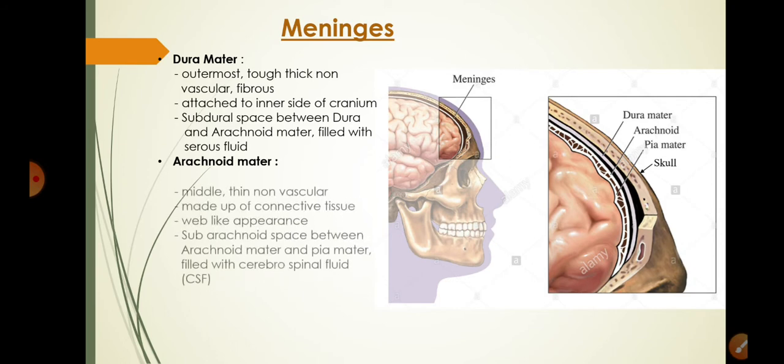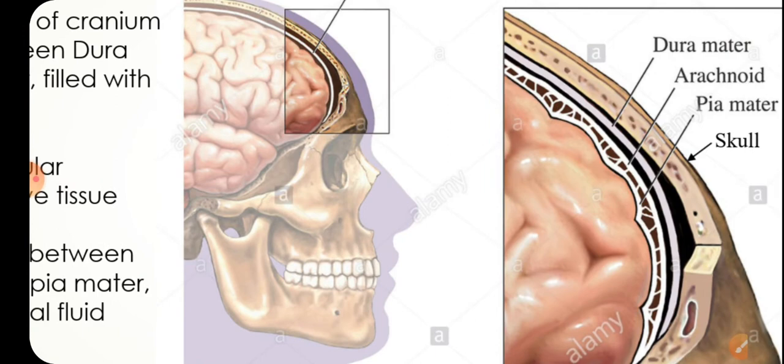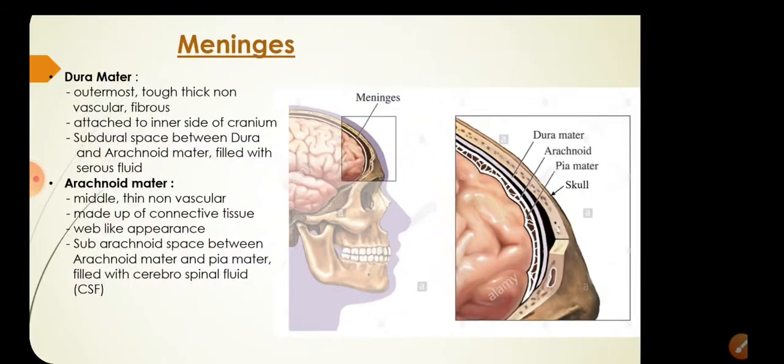Then the next layer is arachnoid matter. Arachnoid means which has a web-like appearance. It is middle, thin, non-vascular. I think you all can see here, middle, thin, and it is non-vascular. It has web-like appearance made up of connective tissue, and there is subarachnoid space between arachnoid matter and pia mater. Below arachnoid matter there is the layer pia mater, and in between those two there is subarachnoid space which is filled with cerebrospinal fluid. We are going to talk about CSF or cerebrospinal fluid in the next slide.